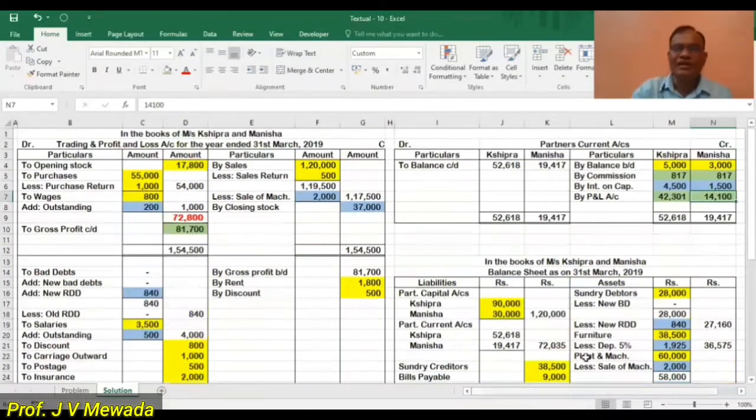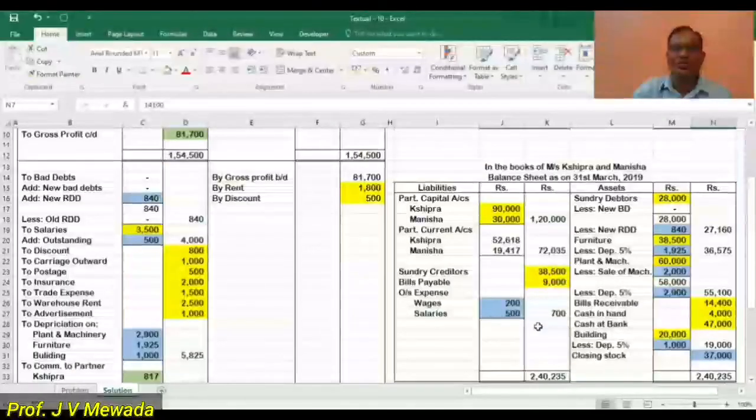Okay. Now we'll close the capital account. Capital account credit side is heavy. So the total of the credit side is 52,618 and 19,417 for Manisha. So these particular totals we have to transfer on the liability side, 52,618 and 19,417. So the total is 72,035. So now these are the two totals.